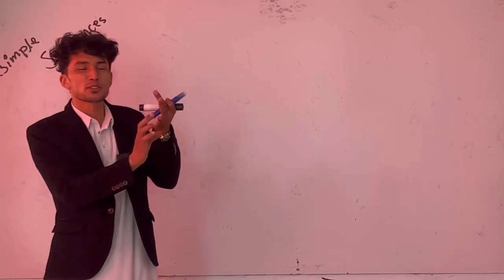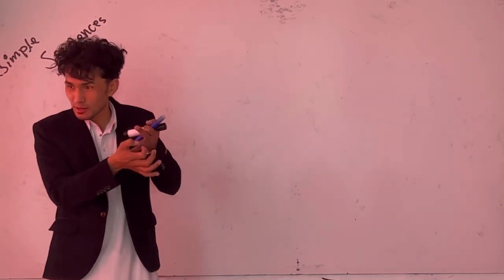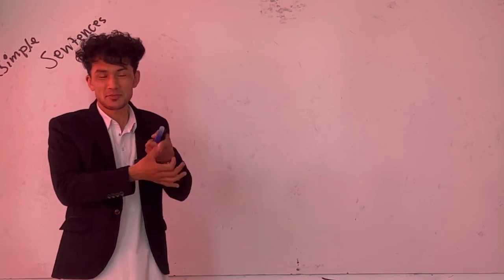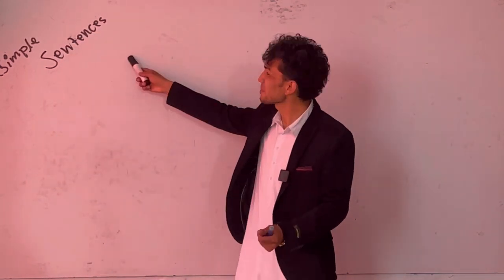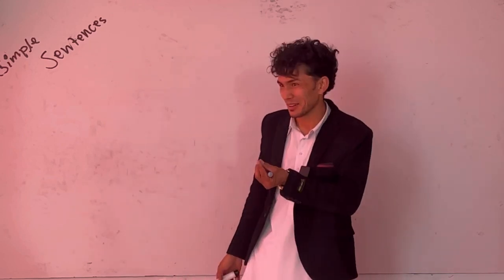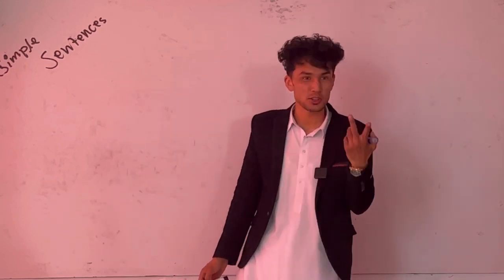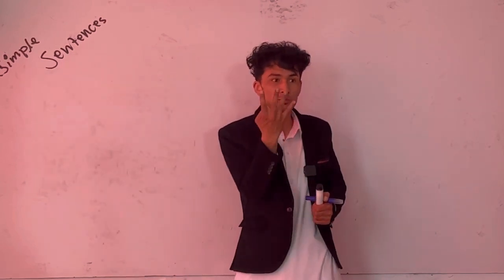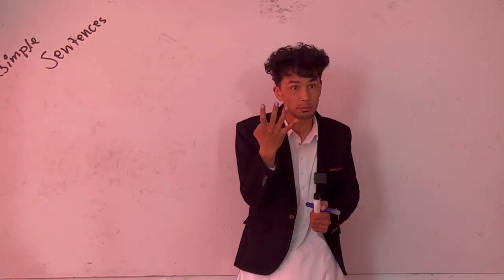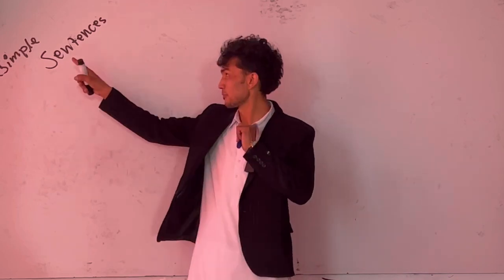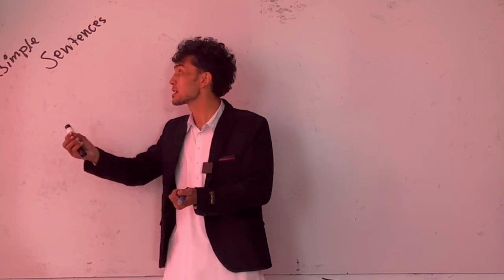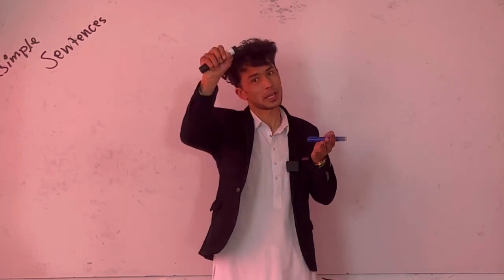Many. Based on form, based on function, based on structure, based on nothing else. Okay, now, simple sentence is based on what? According to structure, exactly. According to structure, a sentence is divided into 4 main categories. Number 1 is simple sentence. Simple sentence does not mean an easy sentence. Simple sentence means that a sentence includes one subject and verb pair.